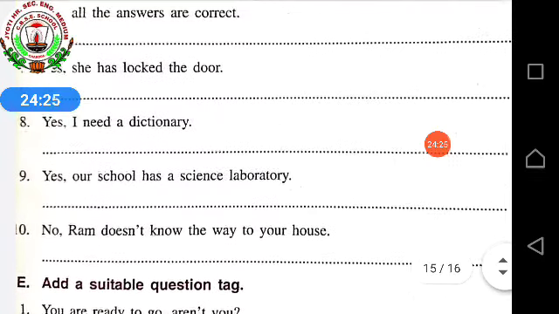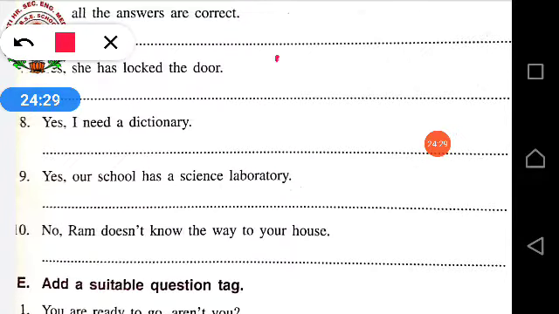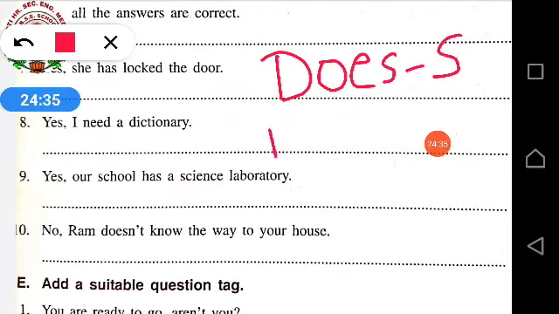What will we write? I told you just now that does we use for singular and do we use for plural. So what will come over here? Is it singular or plural?